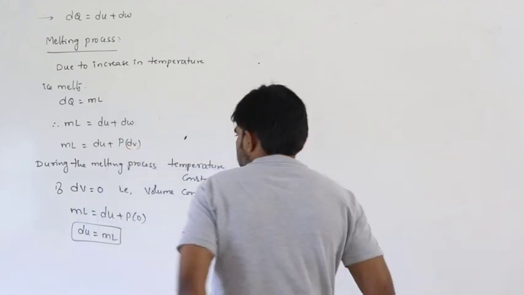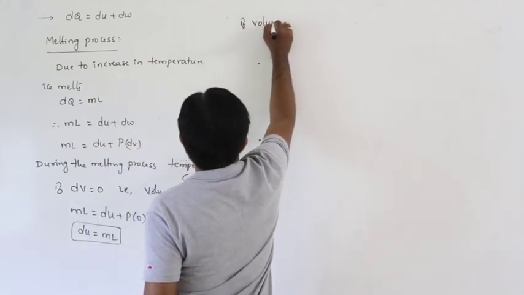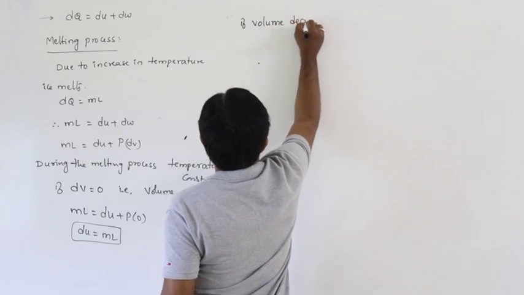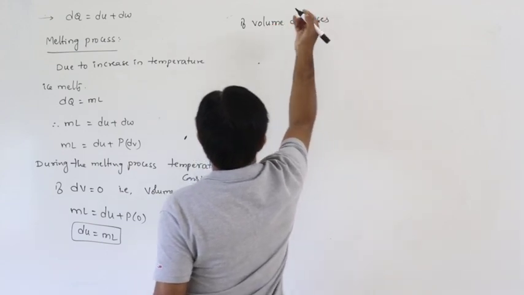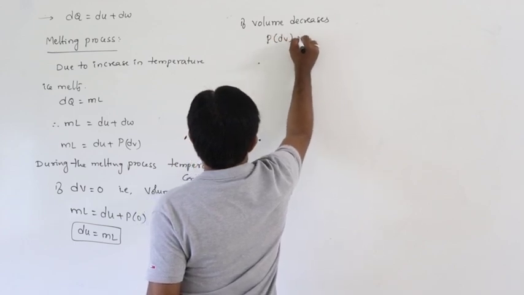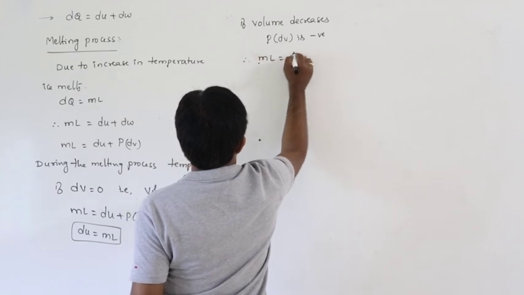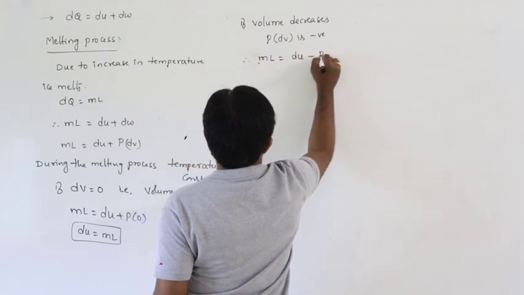Next, during this process, if volume decreases, then p into dV is negative. Therefore, ml is equal to dU minus pdV.